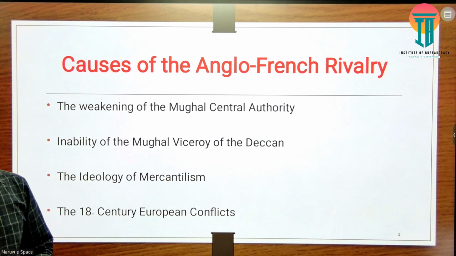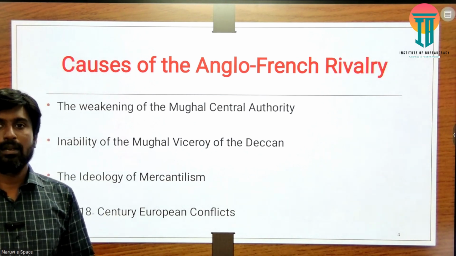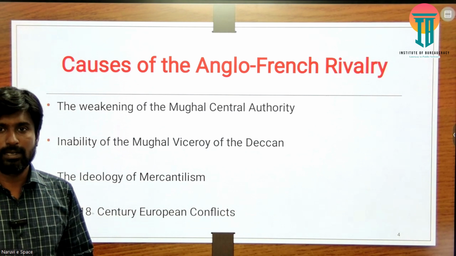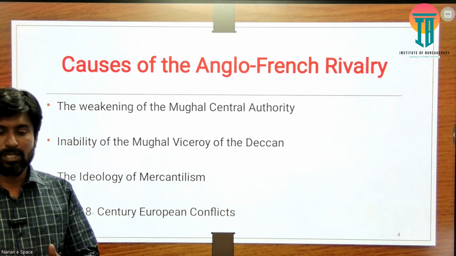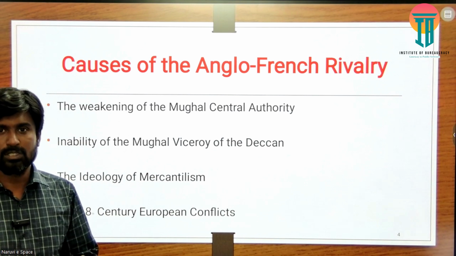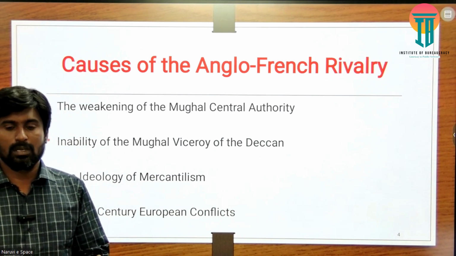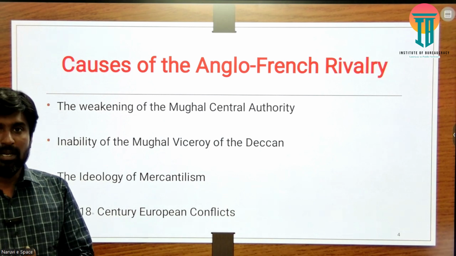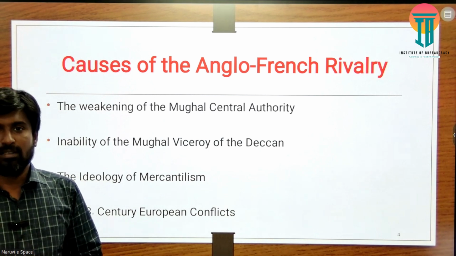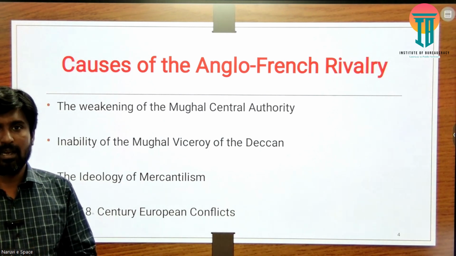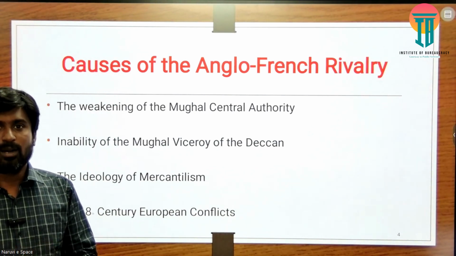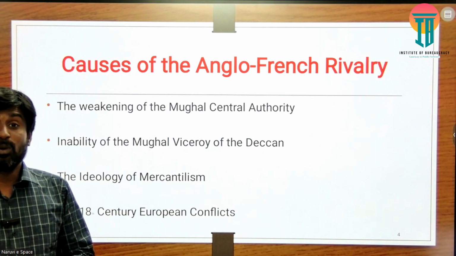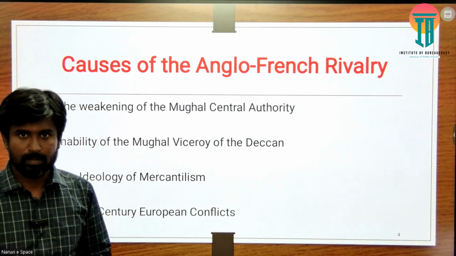After the Delhi Sultans, it was the Mughal empire. It was founded in the year 1526 and it continued up to 1857, the Great Revolt of 1857. We say that Bahadur Shah II was completely dethroned. But the real power of the Mughal central authority weakened. It started to weaken around 1707 when Aurangzeb passed away.